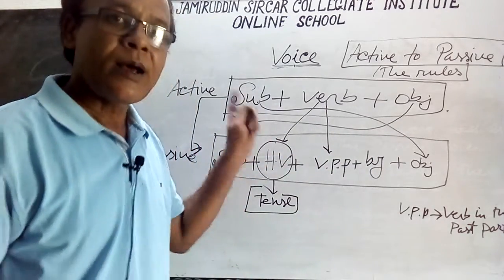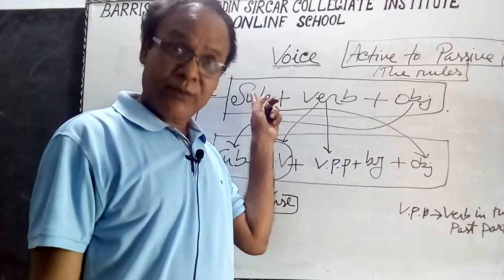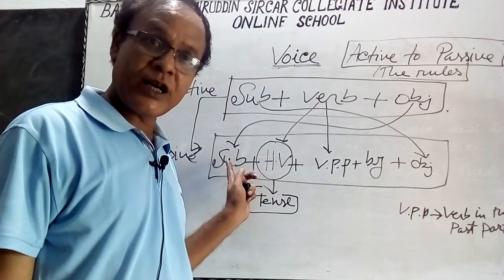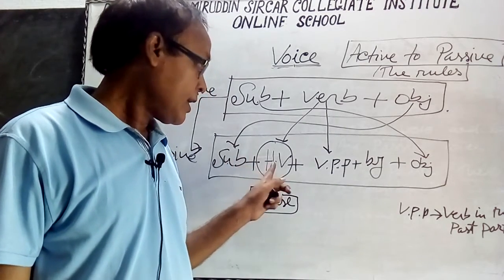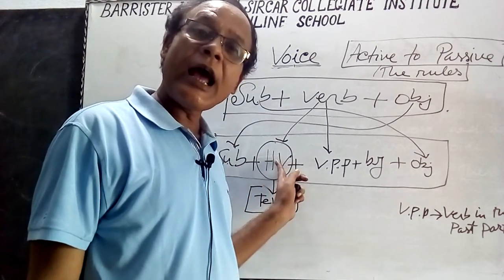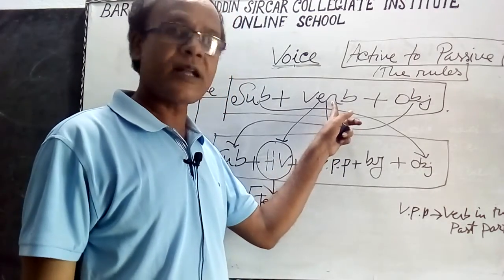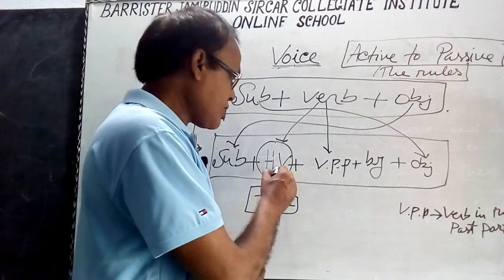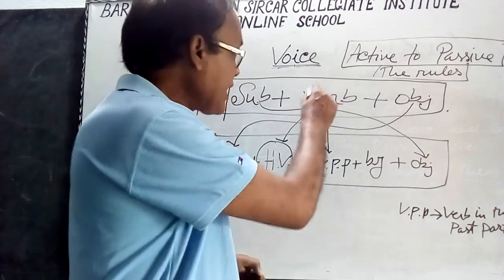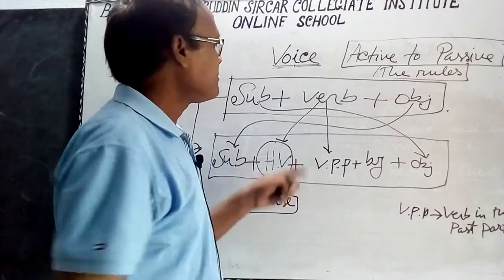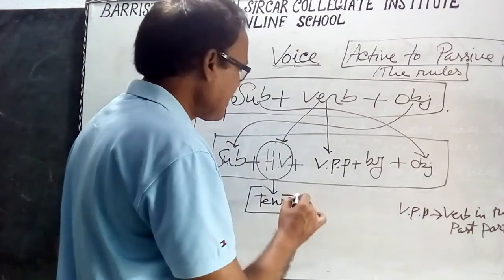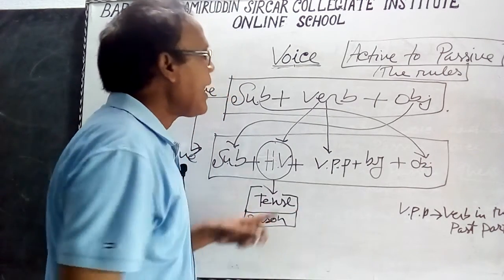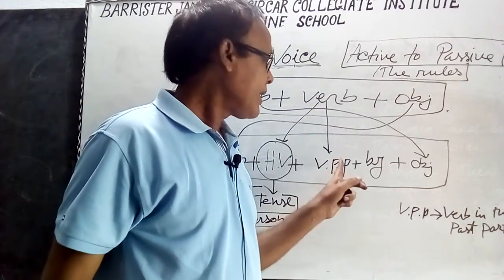I repeat, the subject of the active voice will be the object in the passive voice, and after the subject of the passive voice, there will be an auxiliary verb according to the tense of the verb of the active voice, and according to person. The verb will be in the past participle form.